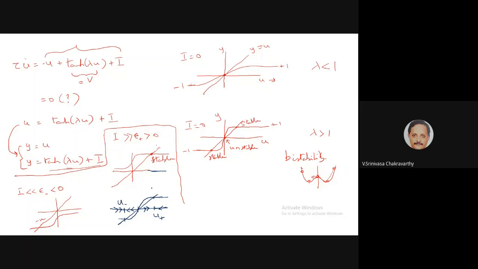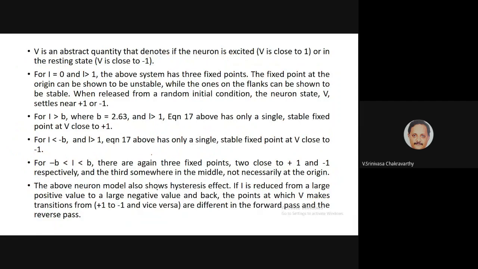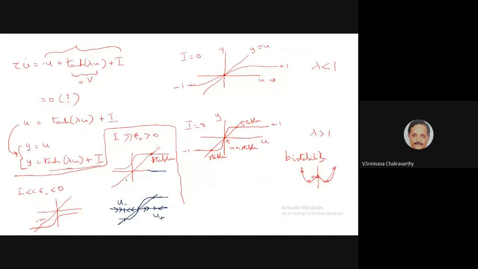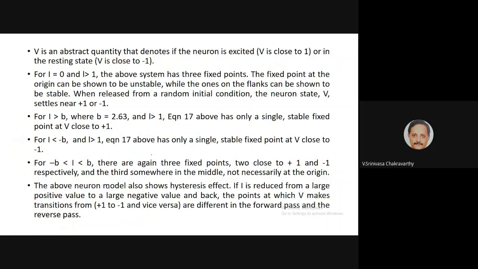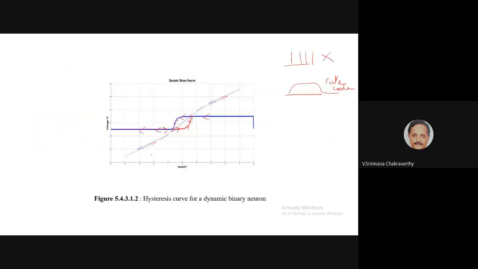Right. Because of this bistability property, you know that a lot of bistable systems exhibit hysteresis. That is, if I increase the current from some negative value to positive values, at some point you can imagine that the output transitions to a positive value. And if I go to sufficiently high positive current and then come back, at some point the voltage transitions to the negative value. Here it exhibits a hysteresis.